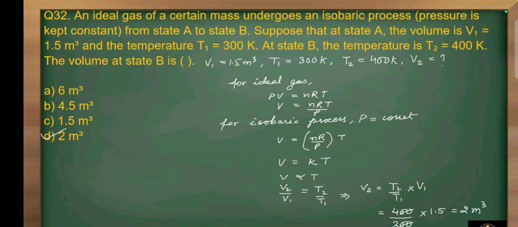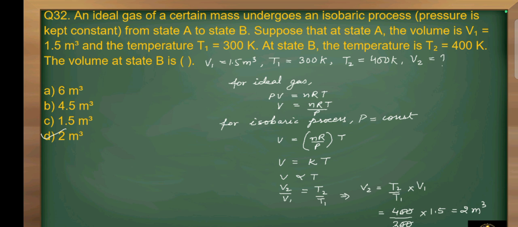So according to ideal gas equation, PV is equal to nRT, where P is pressure, V is volume, n is number of moles, R is gas constant and T is temperature. According to the question, pressure is constant. So V is equal to nR divided by P into T, where nR by P will become constant. So V is equal to K times T. So volume is directly proportional to temperature. Accordingly we can write V2 by V1 is equal to T2 by T1, so V2 is equal to T2 divided by T1 into V1.